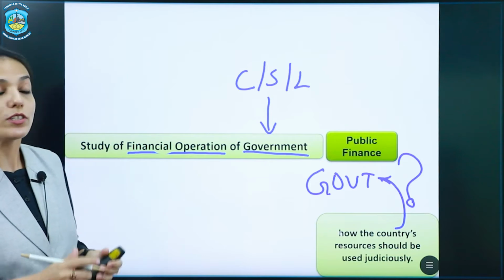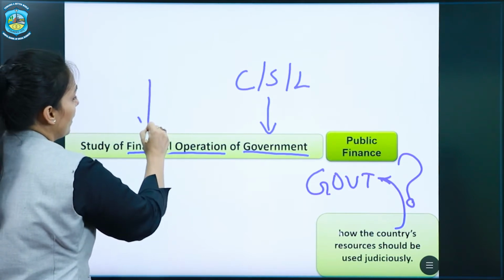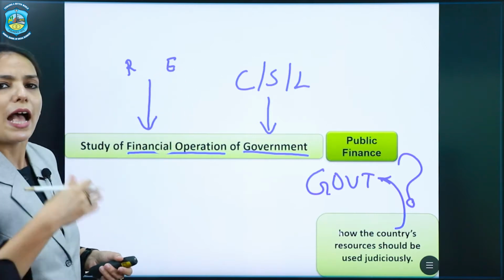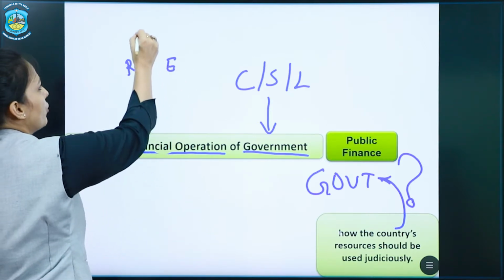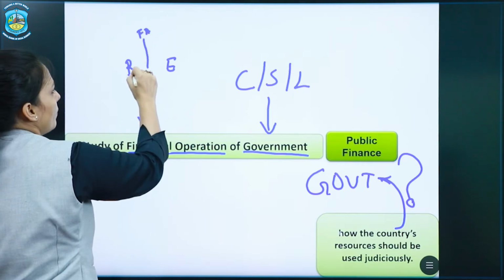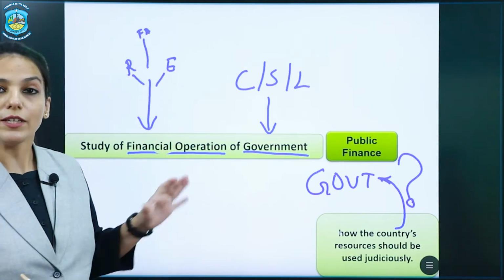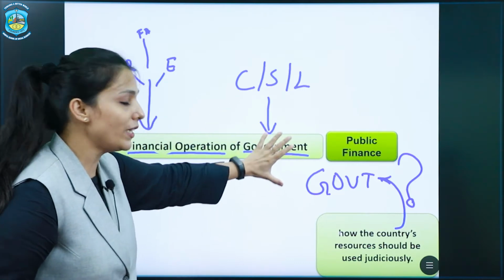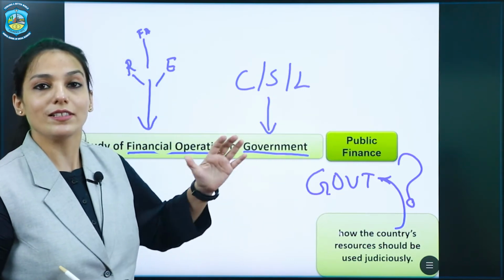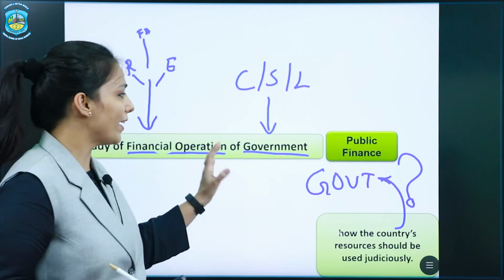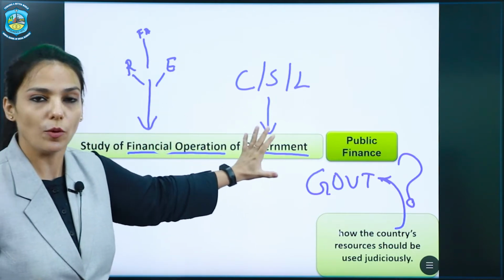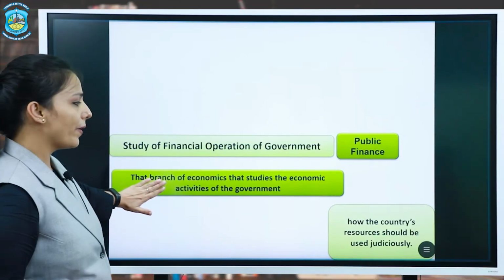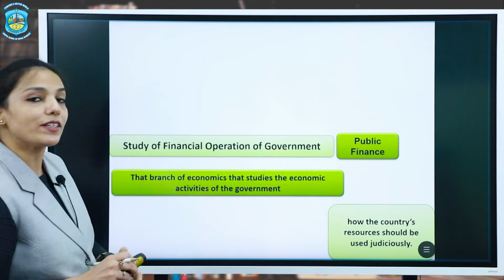What are the financial operations? Financial operations can include the revenue or income that is received, the expenditure that is to be made, and also the financial administration. Okay, so these are the financial operations, and that branch of economics that studies the financial operations of the government is called public finance. Okay, so it is that branch of economics that studies the economic activities of the government.